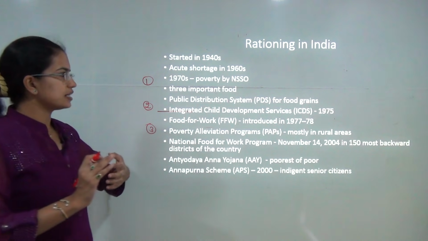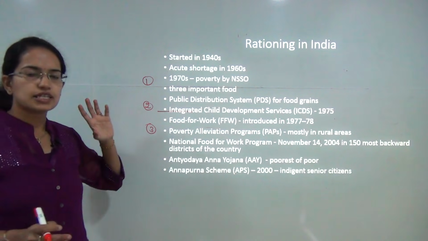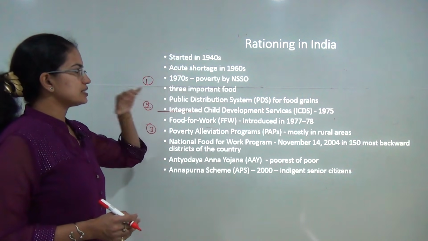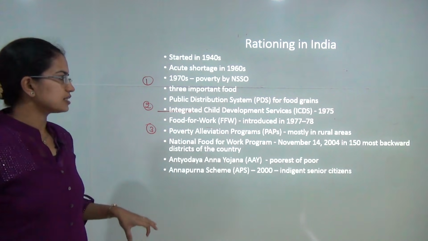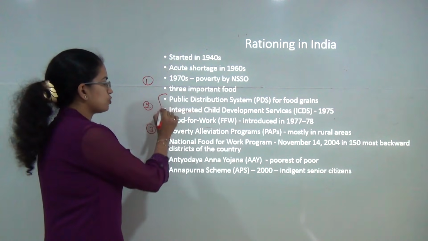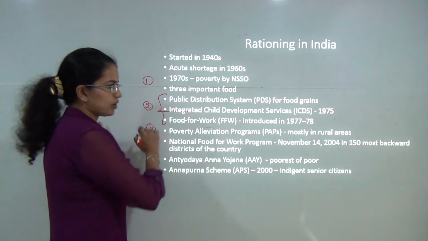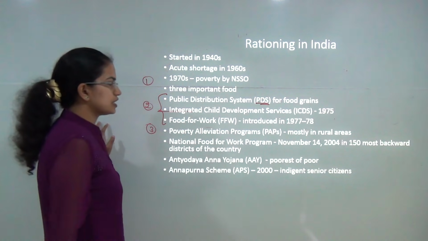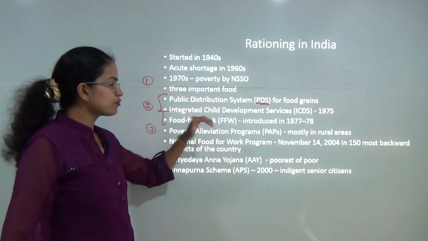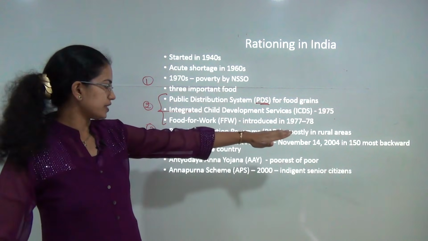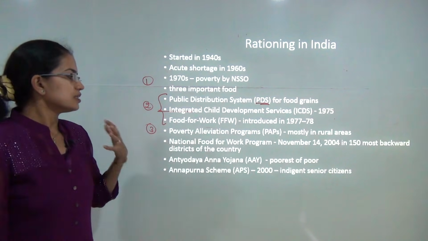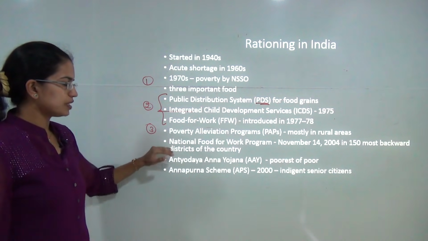It all started in the 1940s. In the 1960s, there was an actual shortage of food grain. In the 1970s, poverty was analyzed by the NSSO and three important food systems were worked out. The first was the public distribution system that we already talked about. The next was the Integrated Child Development System in 1975, and finally the food for work program in 77 and 78. Besides these, there have been poverty alleviation programs and the food for work program that have been going on.